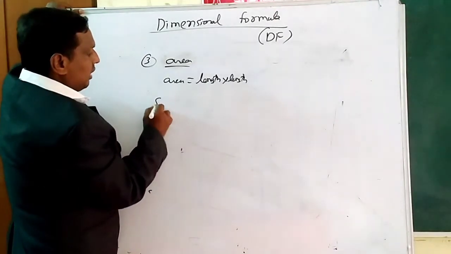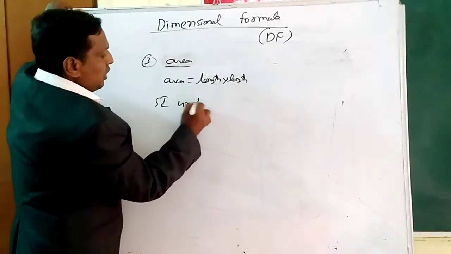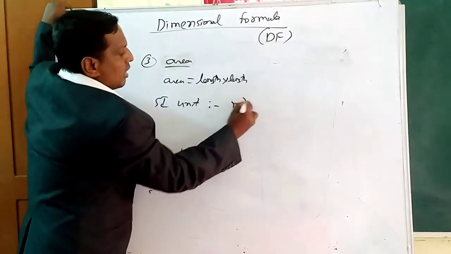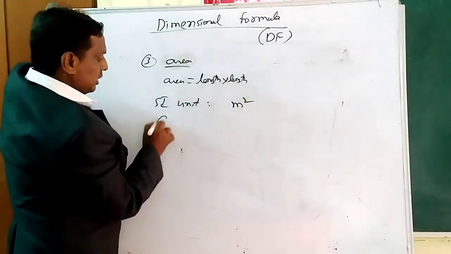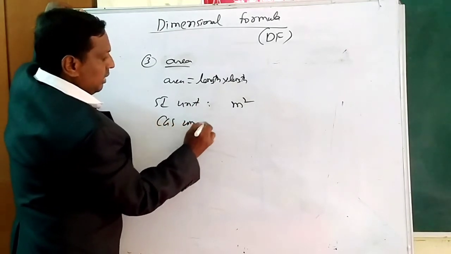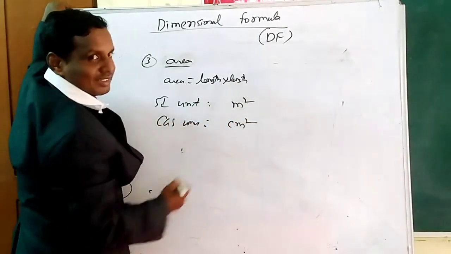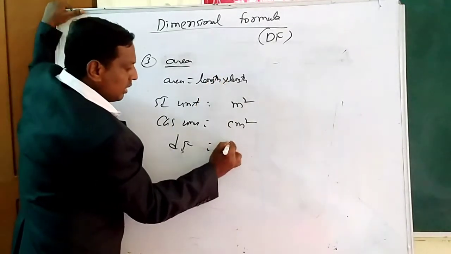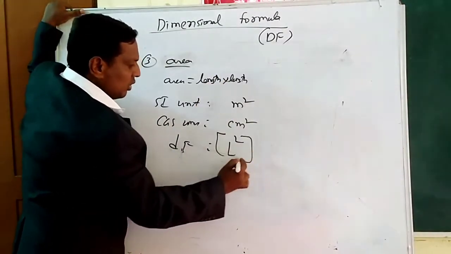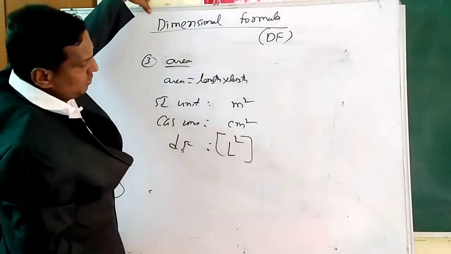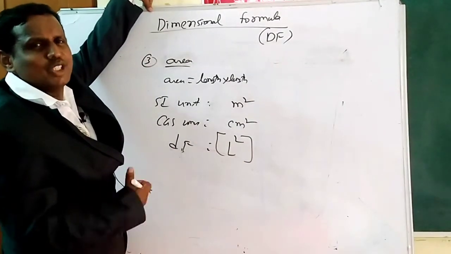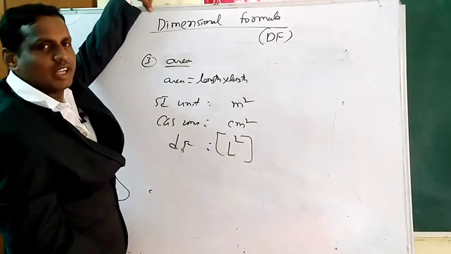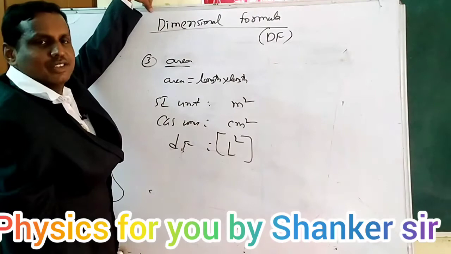Now we want the SI unit of area. Length is meter, so meter into meter, meter square. CGS unit, come on, tell me. Centimeter square. Dimensional formula: length means L, so we get L square. That's all. No need of M or T. L square. Very simple, area. SI unit is meter square, CGS unit is centimeter square, dimension formula L square. That's all.